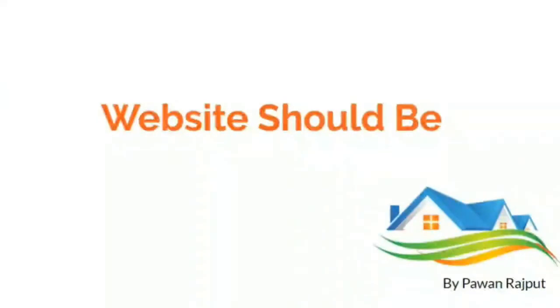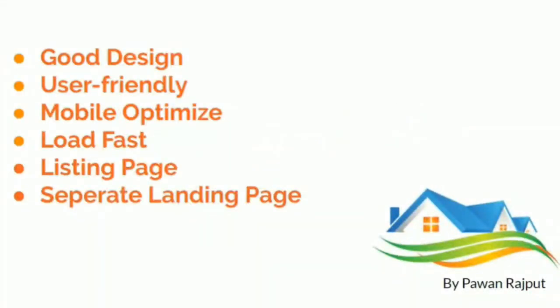Whenever you create your complete website, it should have good design, be user friendly, mobile optimized, and load fast. This website should contain a listing page where you have all the listing information, whatever listings you may have.